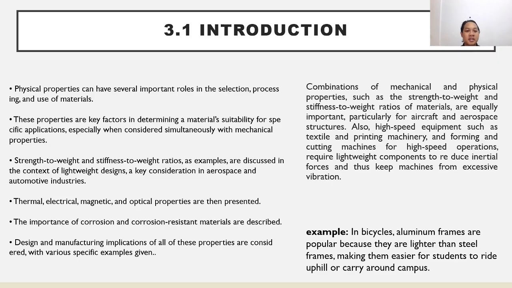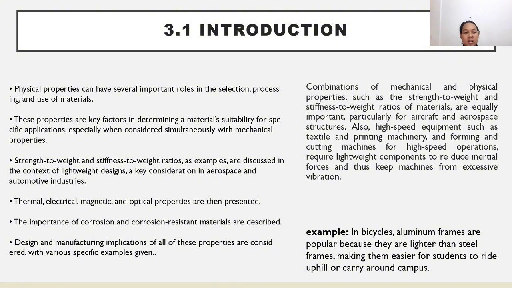First, the introduction. Physical properties can have several important roles in the selection, processing and use of materials. These properties are key factors in determining a material's suitability for specific applications, especially when considered simultaneously with mechanical properties. Strength-to-weight and stiffness-to-weight ratios, as examples, are discussed in the context of lightweight design, a key consideration in aerospace and automotive industries.